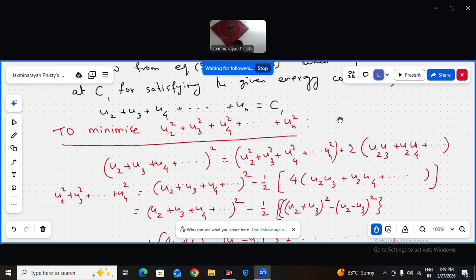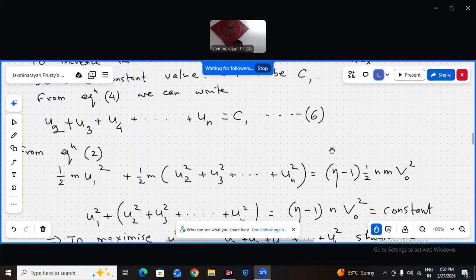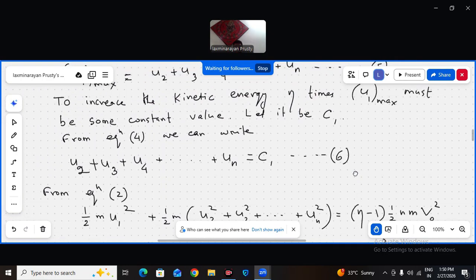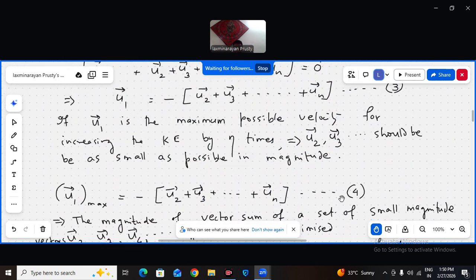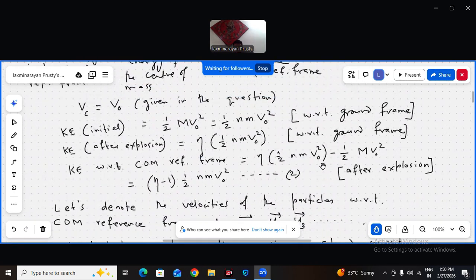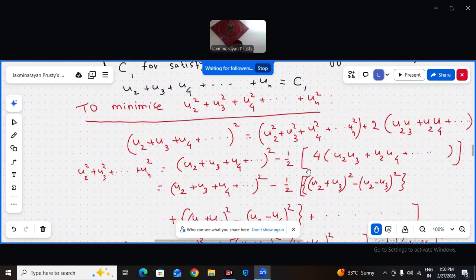That cannot be violated, and momentum should also be conserved. I did that conservation from the center of mass reference frame. The energy I wrote in equation 2, and then I solved the whole problem in the center of mass reference frame.